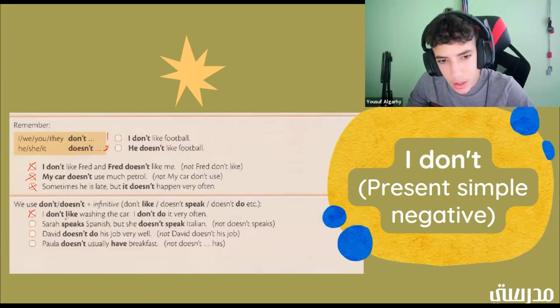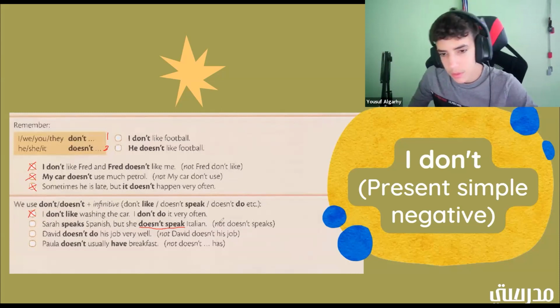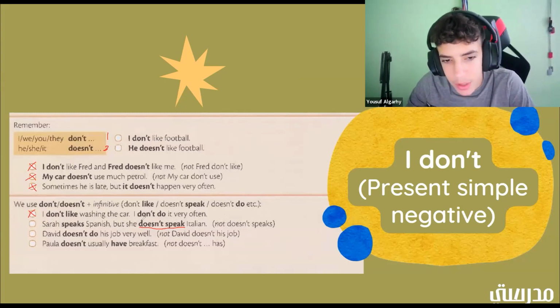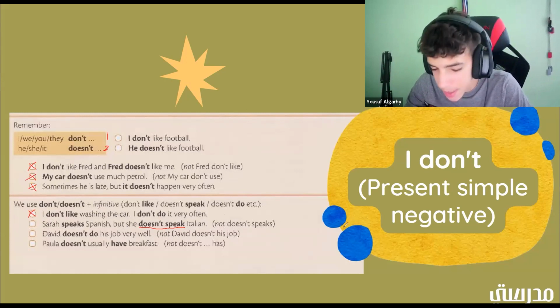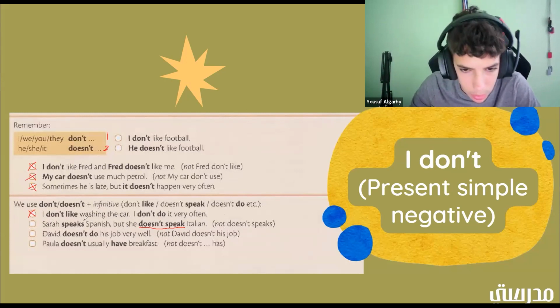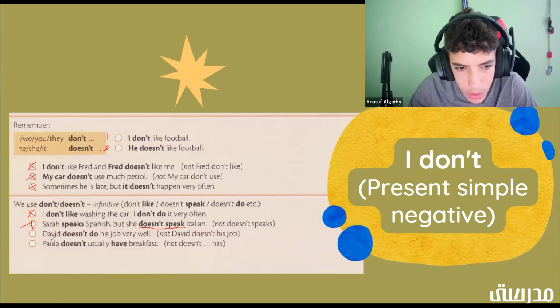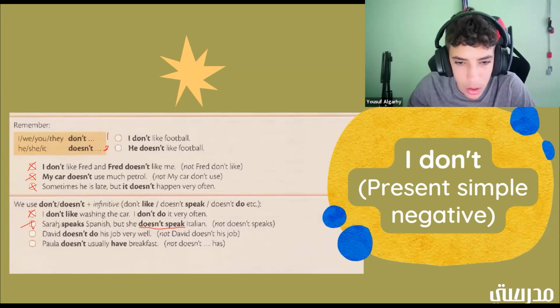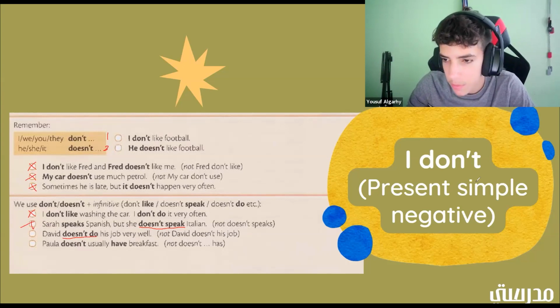Okay. Now we have Sarah speaks Spanish, but she doesn't speak Italian. Okay. So we have doesn't speak. Which one's the infinitive? That one would be speak. All right. And we would say she doesn't speak Italian, not she doesn't speaks Italian. Speaks would be wrong. Okay. So let's put an X. David doesn't do his job very well. All right. So which one's the infinitive? Doesn't or do? It would be do.